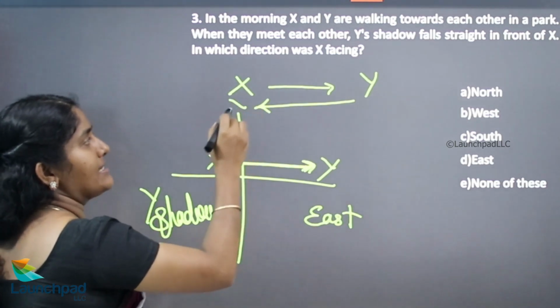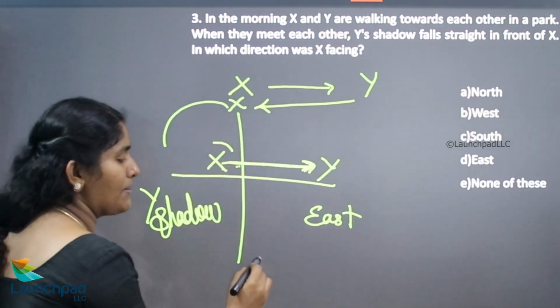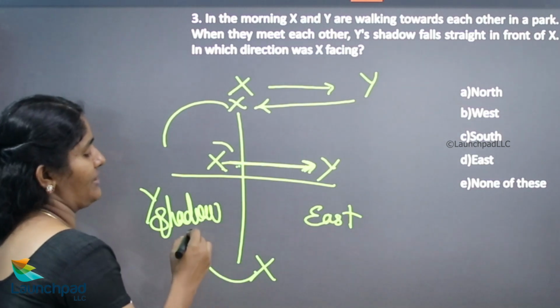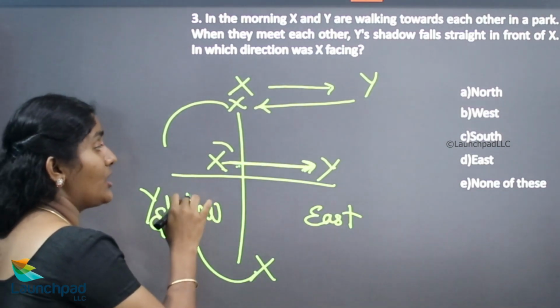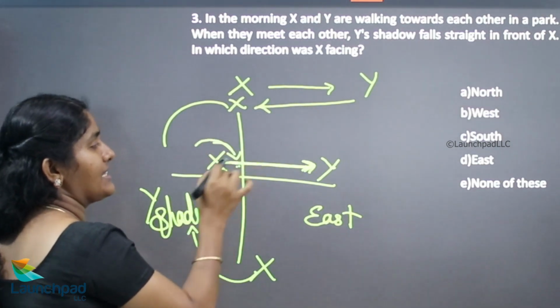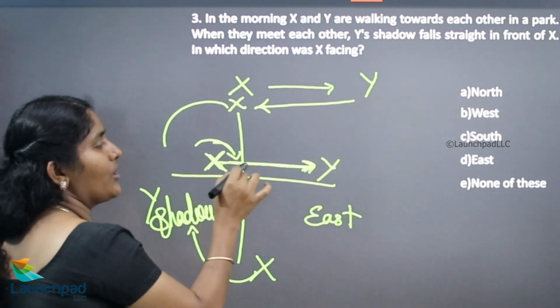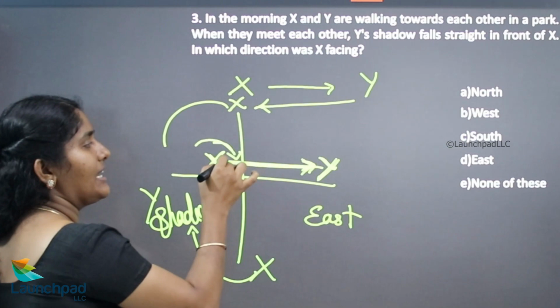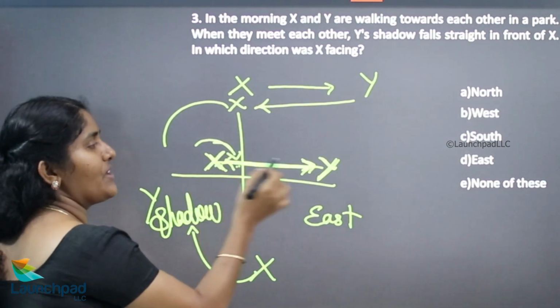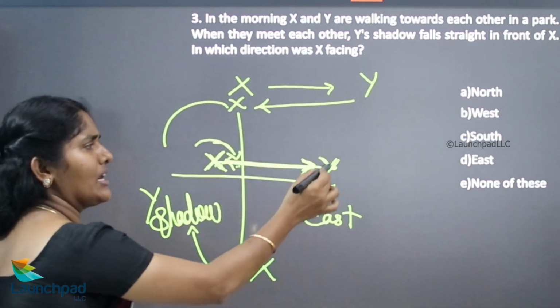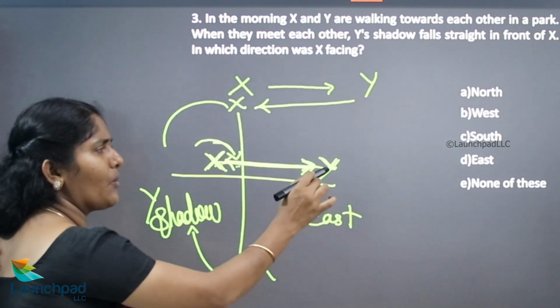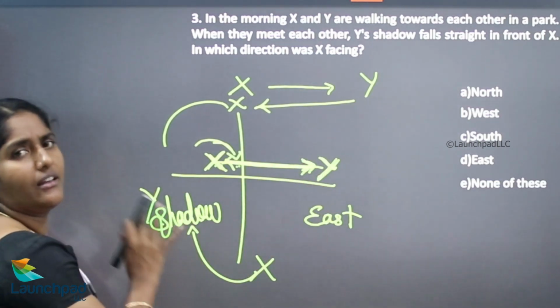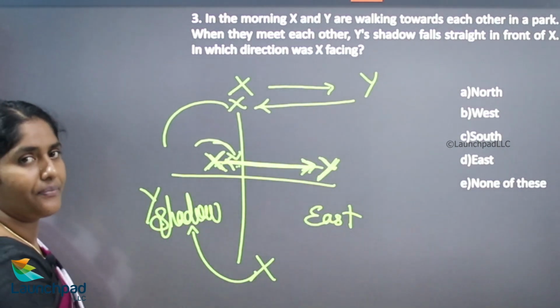If I place X here, it is the right hand side. If I place X here, it is the left hand side. So the shadow will be in front of X. X started here and is walking towards Y. Y is standing here and walking towards X. So now X is facing the east direction. Wherever Y is located, the Y shadow will appear in the west direction.